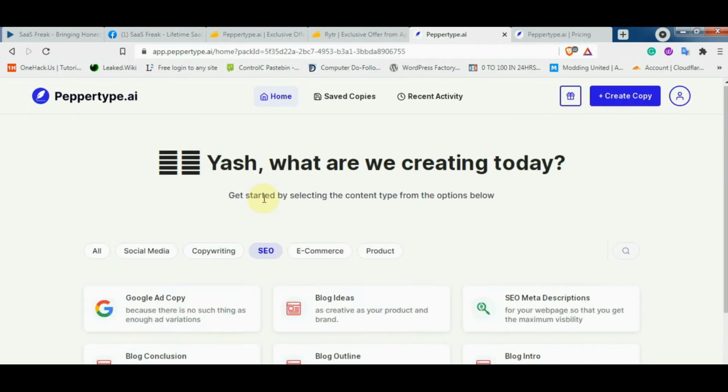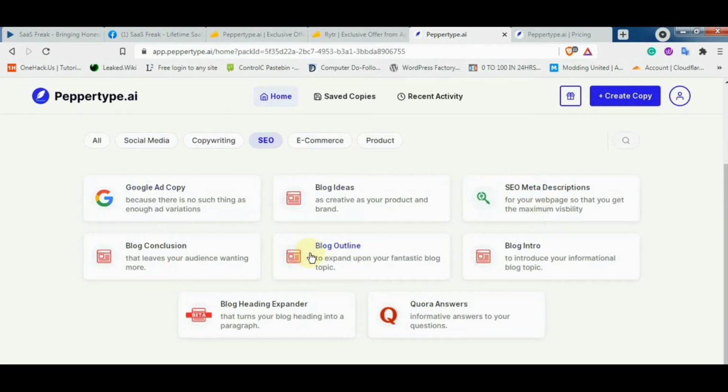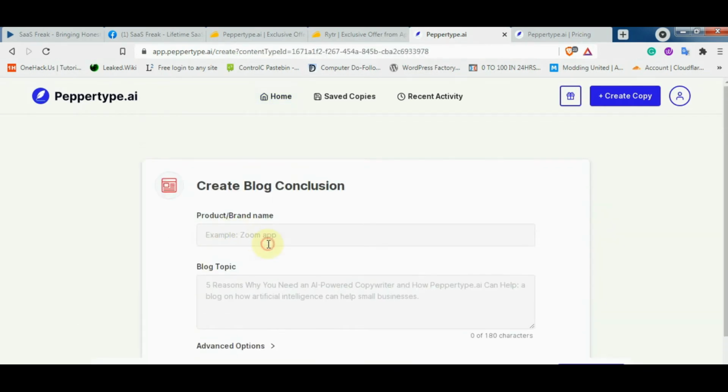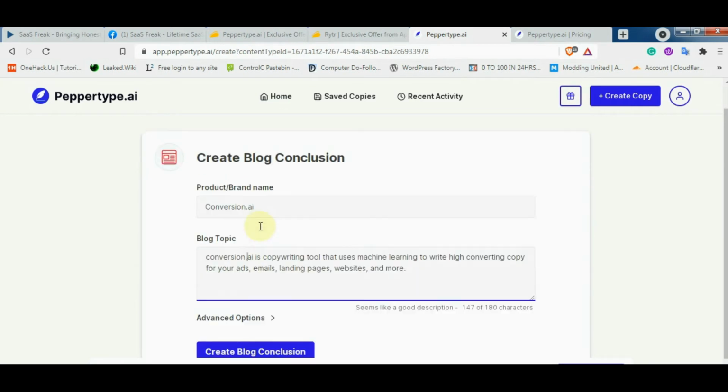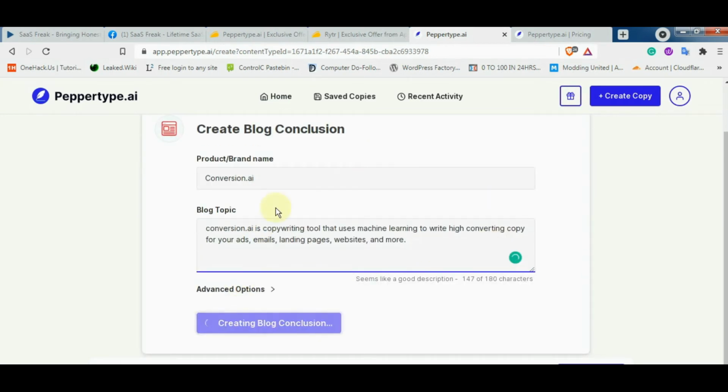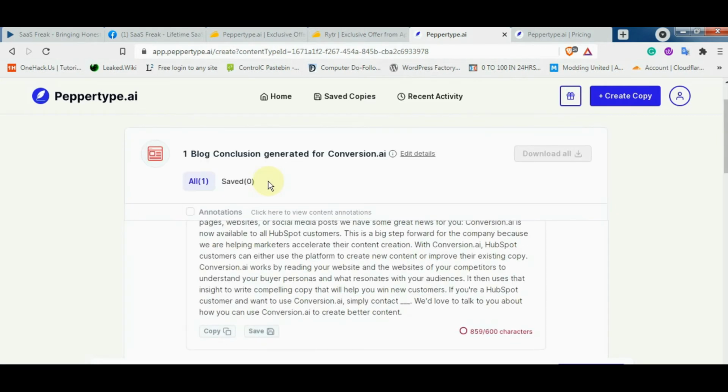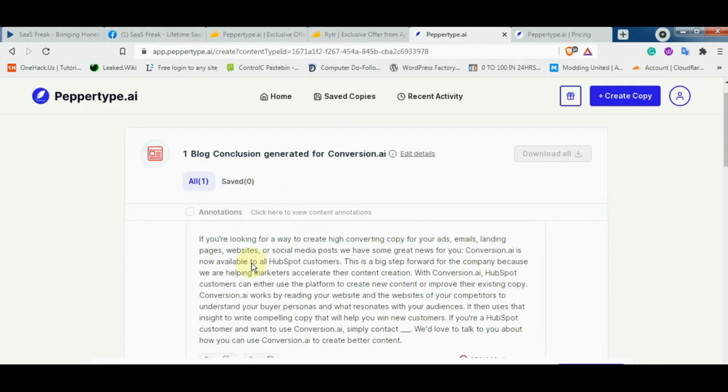Okay, so let's check blog conclusion. So I am putting Conversion AI here. Let's click on create blog conclusion, and we have to wait a bit. Okay, yeah, so we got our blog conclusion as well.